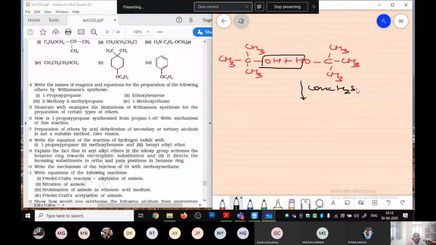Concentrated H2SO4, minus H2O. Yes. What will form? Tell me fast. What will form?